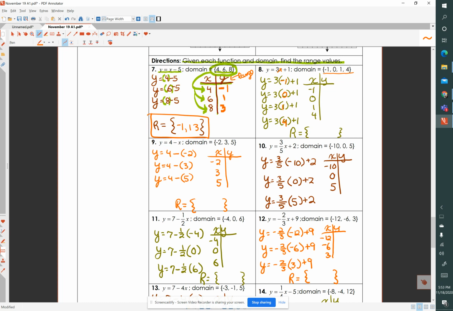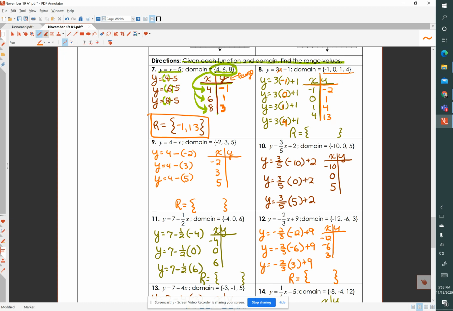As I evaluate these, I make a table of values, and I find that when x equals -1, y equals -2. When x equals 0, y equals 1. When x equals 1, y equals 4. And when x equals 4, y equals 13. So this is the range.